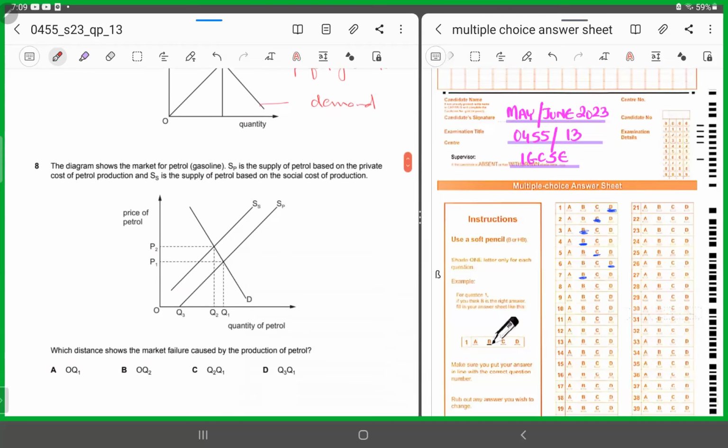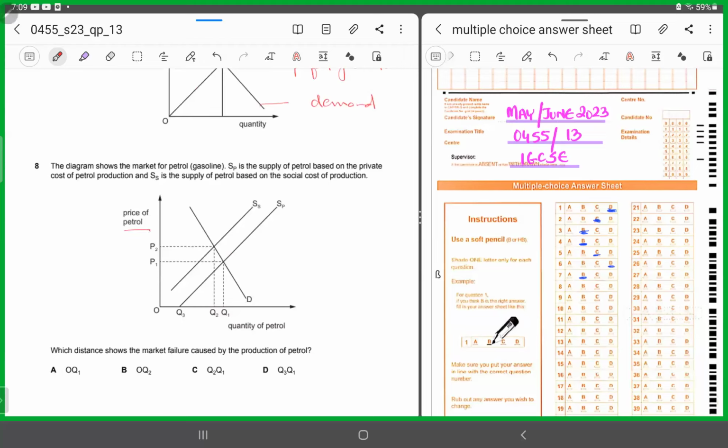All right. Number 8. Number 8 says the diagram shows the market for petrol, gasoline. SP is the supply of petrol based on the private cost of petrol production, and SS is the supply of petrol based on the social cost of production. Which distance shows the market failure caused by the production of petrol? On the vertical axis, they are showing the price of petrol.